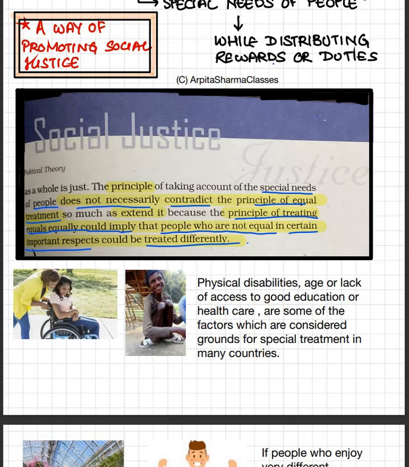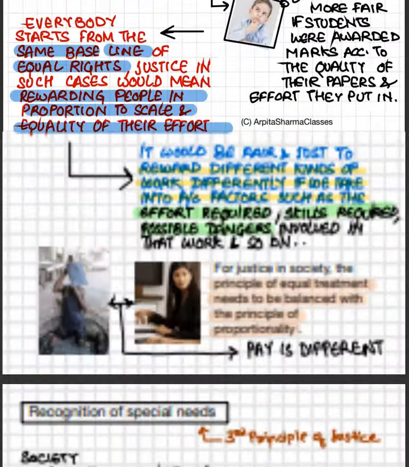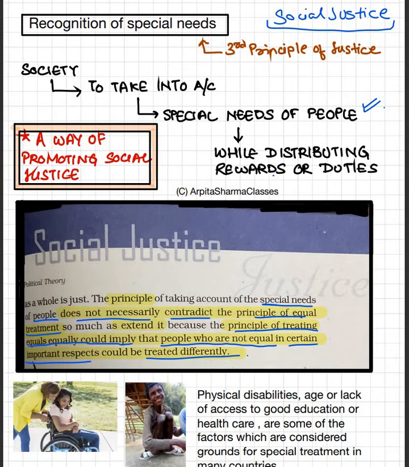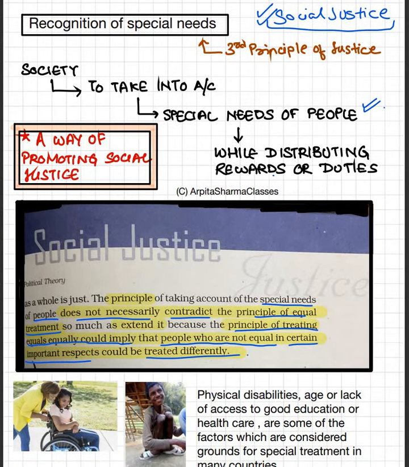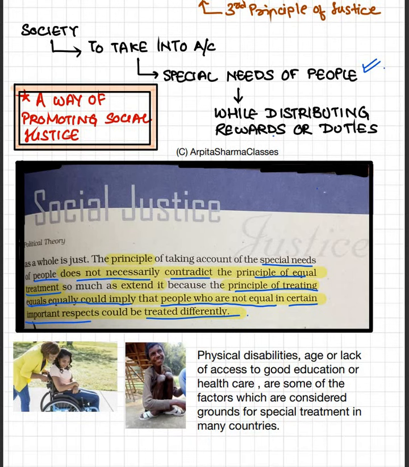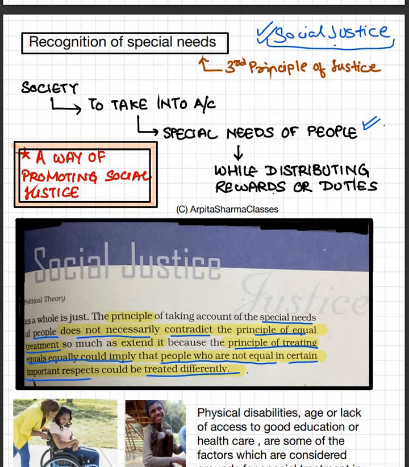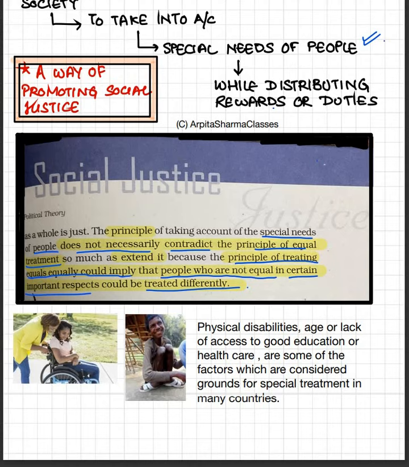First principle agar hum dekhen ki people should be treated equally, here we can take into account the principle of social justice, and we could treat those people who are disabled or who have special needs differently, right? And we know that physical disabilities, age or lack of access to good education or healthcare are the factors which are considered when it comes to social justice. Okay, social justice आपको समझ आ गया.